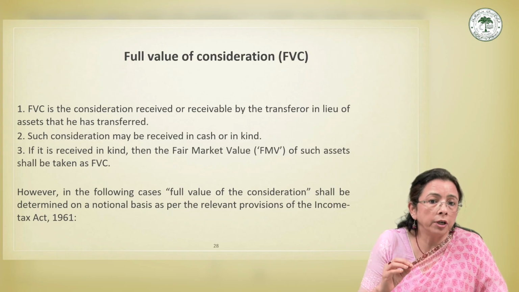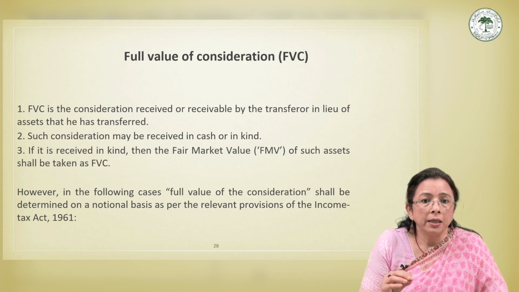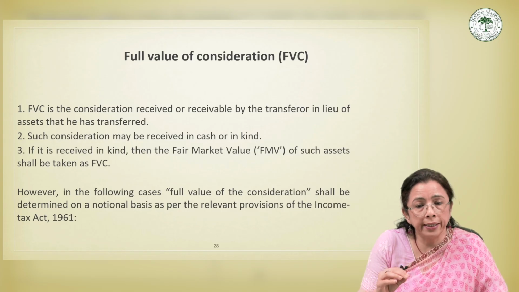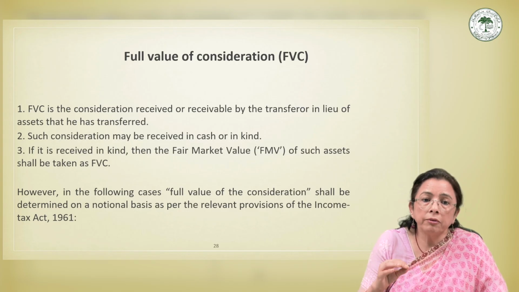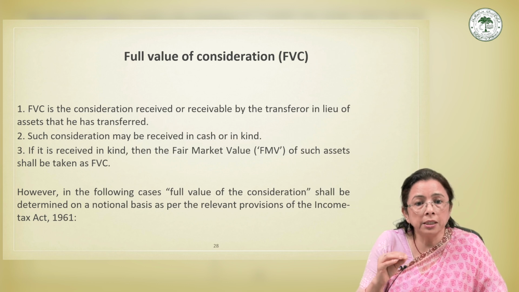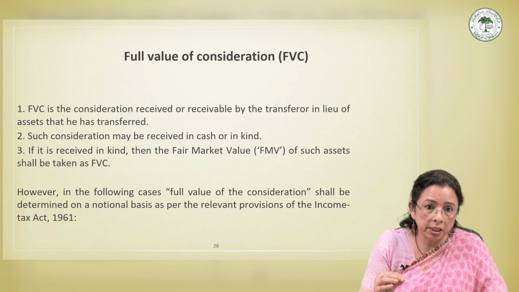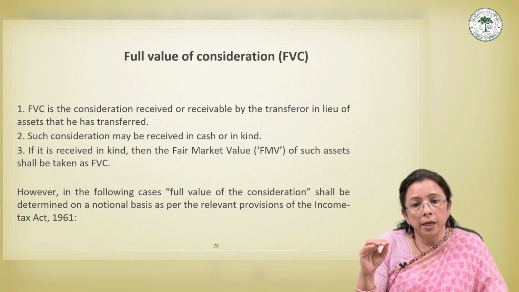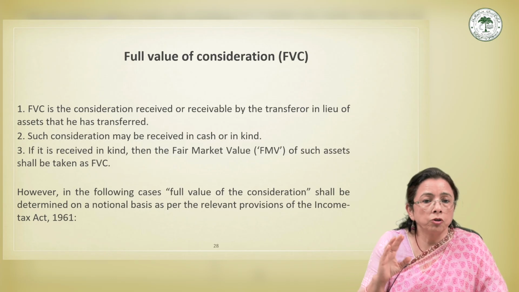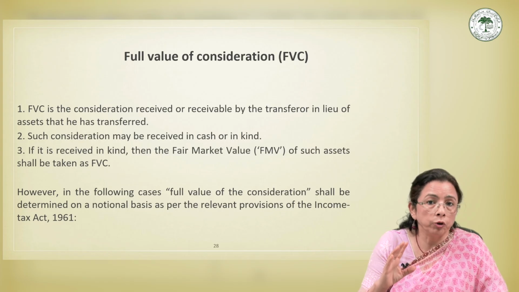Then Section 43CA, that is sale of stock in trade, that is real estate. Section 50D, when consideration is not ascertainable, FMV is taken as FVC. And Section 50CA, transfer of unquoted shares, FMV is considered if higher. So, these are the points you have to keep in mind.